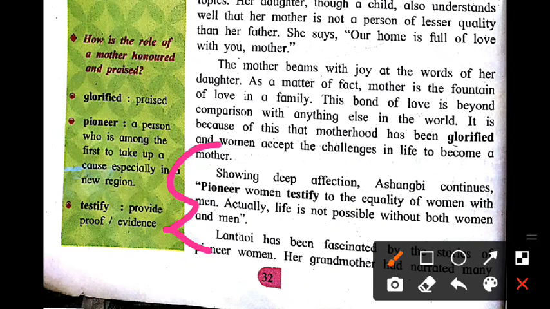Okay, so what is the next one? Showing deep affection as things continue, pioneer women testify to the equality of women and men. Actually, life is not possible without both women and men. She also gives the importance of men and women. Pioneer means a person who is among the first to take up a cause, especially in a new region. So the example of these pioneer women is given. They always testify, meaning provide proof or evidence, to the equality of women with men. Actually life is not possible without both men and women.